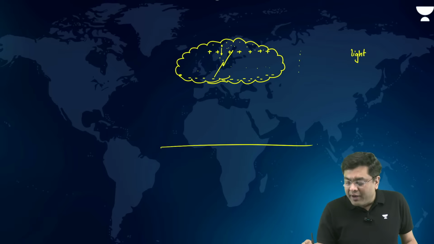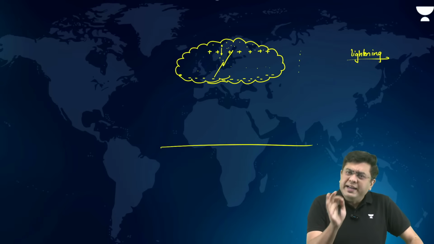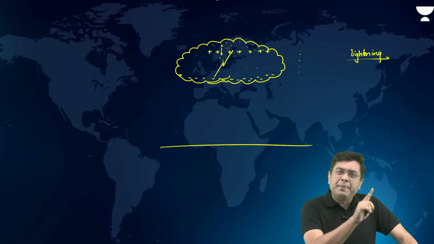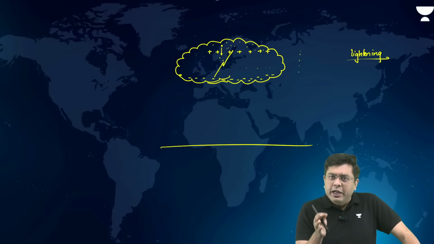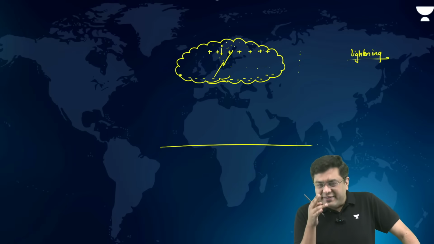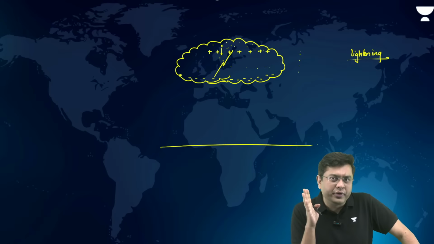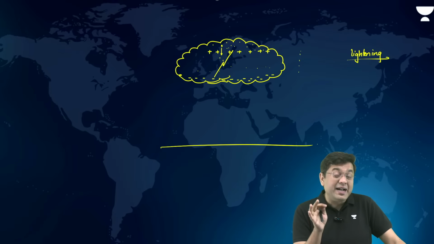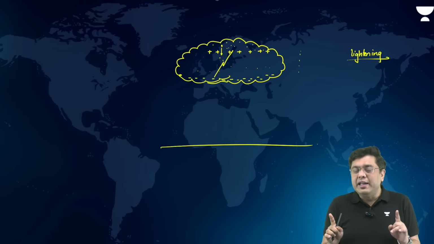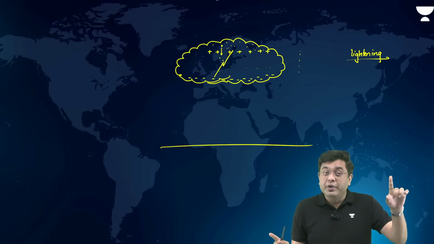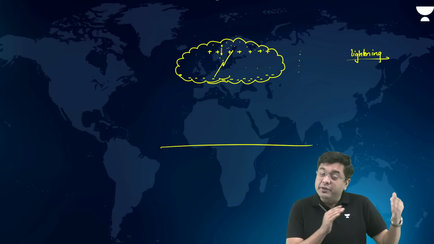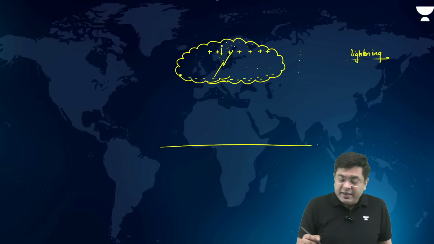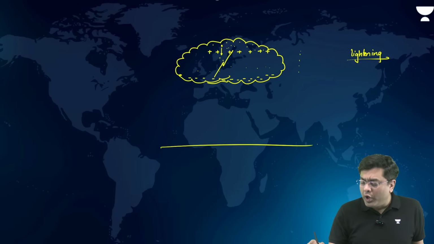Now, in the case of lightning events, right? In the case of lightning events, 80% of the lightning events happen between the clouds itself. 20% of the lightning events happen between cloud and the ground surface. Okay, that is again something you have to keep in mind. Please understand, majority of the lightning events happen within the clouds and from one cloud to another because of the development of charge.